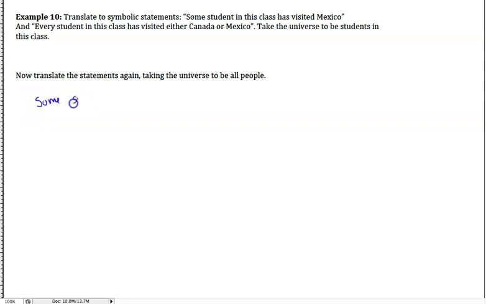We're going to take the universe to be students in the class to start with, and then we're going to change it so the universe is all people.